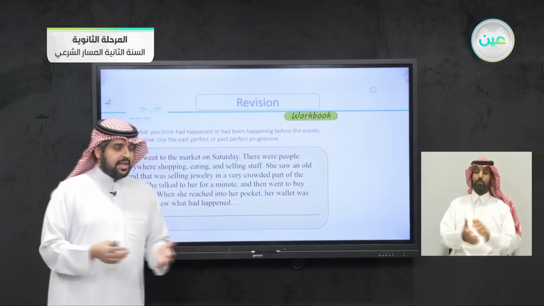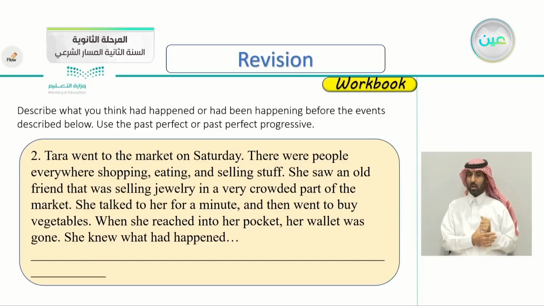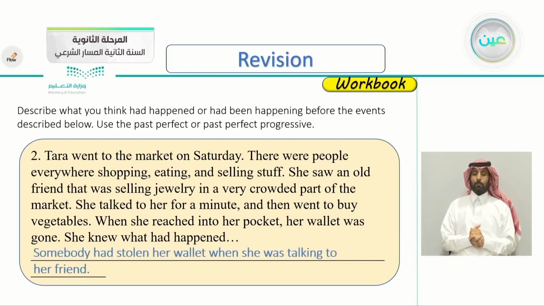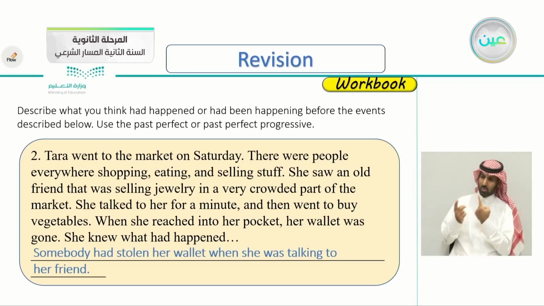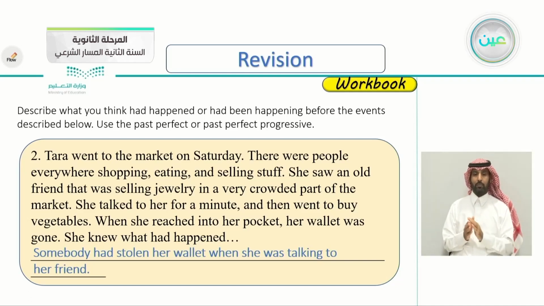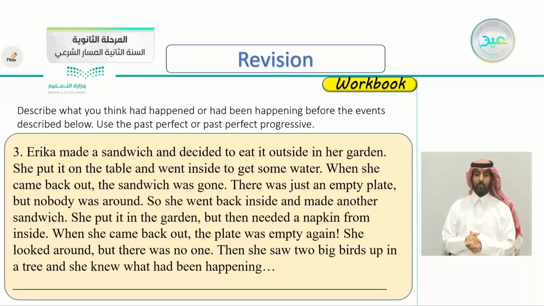So what do you think happened here? What had happened to Tara? Yes, if you use the past perfect or past perfect progressive. Very good. Somebody had stolen her wallet when she was talking to her friend. The third event here.